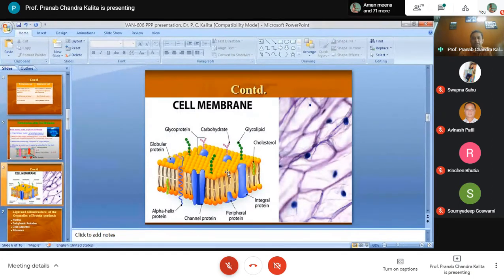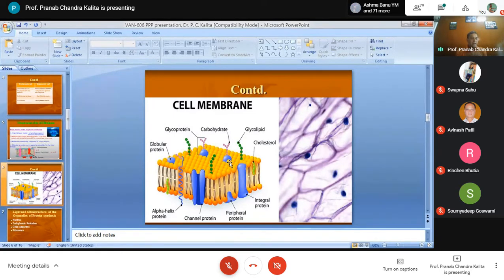On the external surface, on the phospholipid molecules, especially in animal cells, you may find certain lipid and protein conjugations, that is, glycoproteins and glycolipids. They are conjugated together and present at the external surface of the cells.